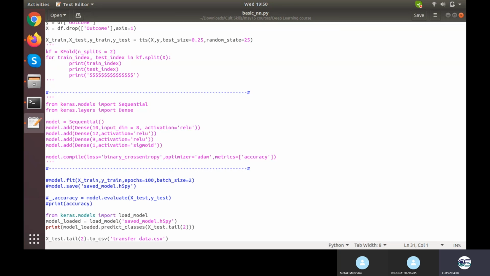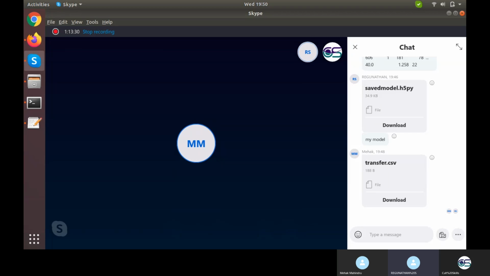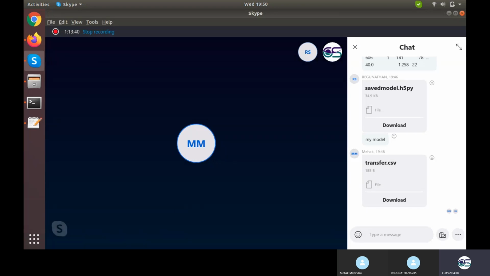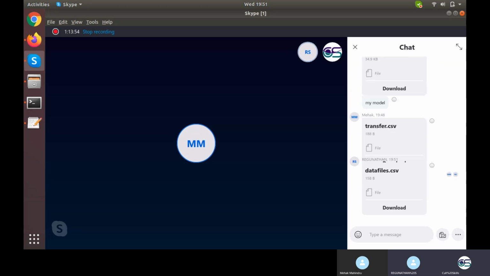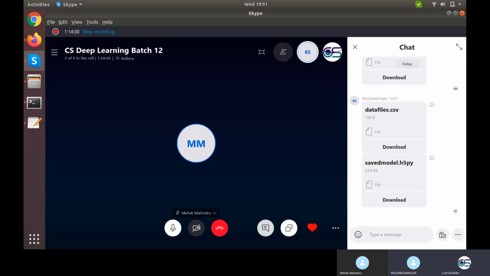Done, Raghunathan? Oh yes, sir, I am sending. Mehak, you need to download the CSV file and the model sent by Raghunathan. And Raghunathan, download the file and model sent by Mehak. You need to check whether the same thing executes and gives the same result on your system or not.